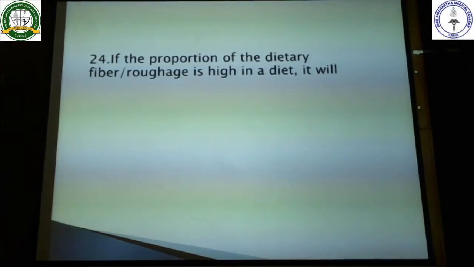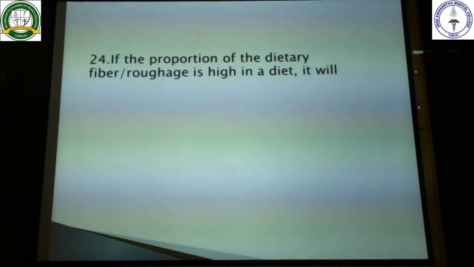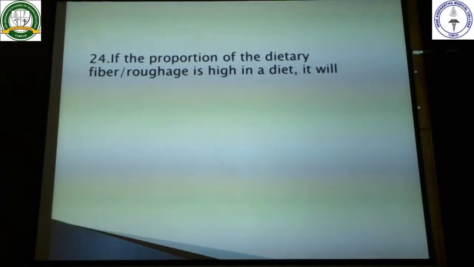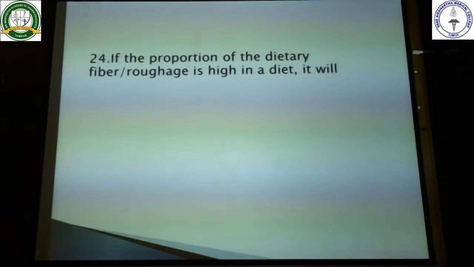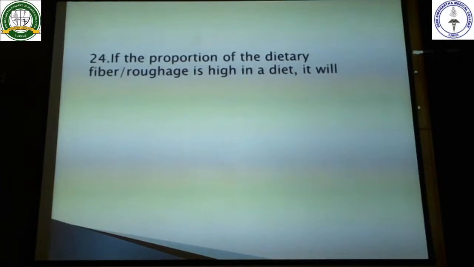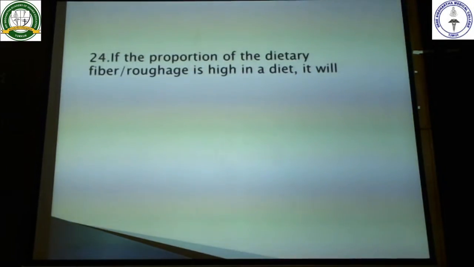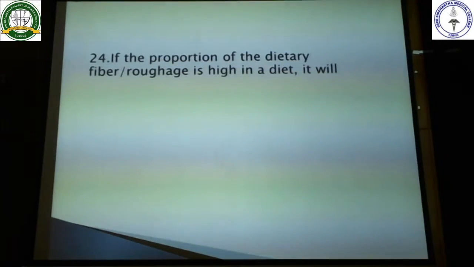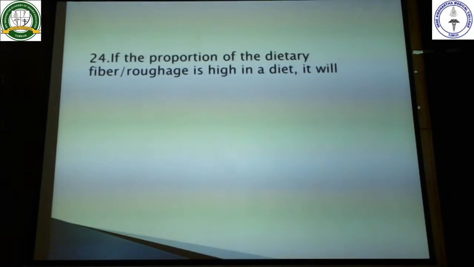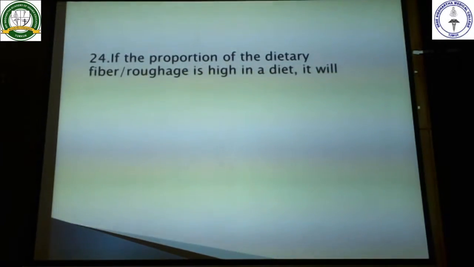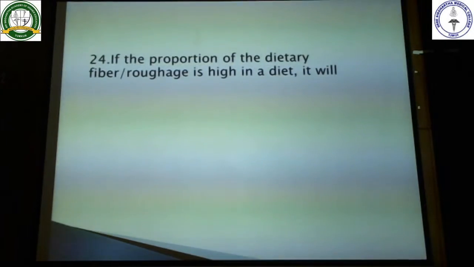Next, coming to the 24th question. If the proportion of dietary fiber or roughage is high in the diet, what is it going to cause? You might have seen in clinical practice that whenever a person goes to a doctor with constipation, certain dietary modifications are prescribed before medications. You are told to increase the water intake. You are told to increase fibers and roughage in the diet. The reason is, if you increase the fibers and roughage in the diet, it is going to decrease the transit time.